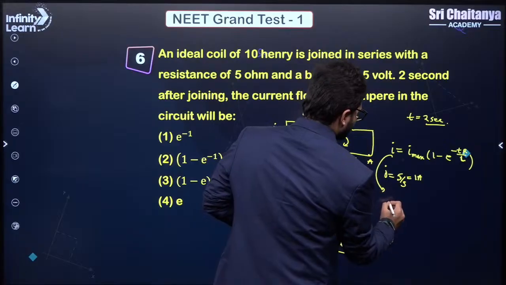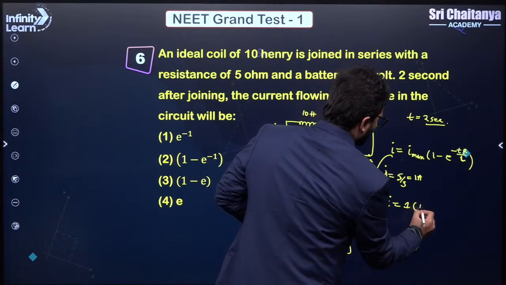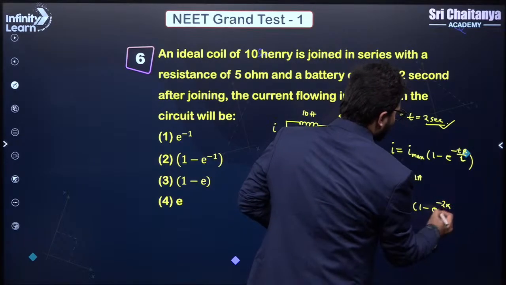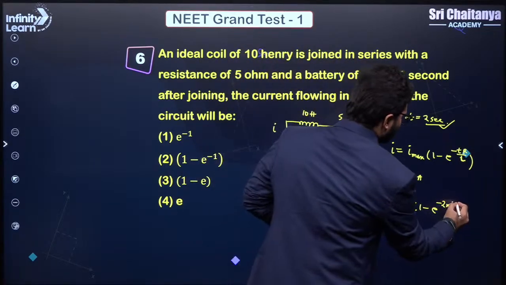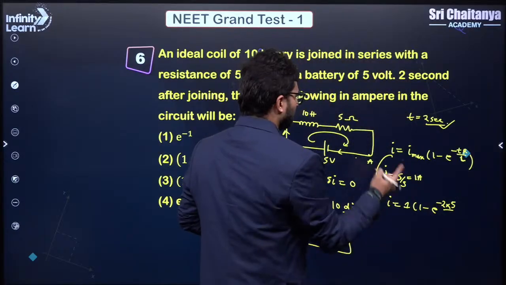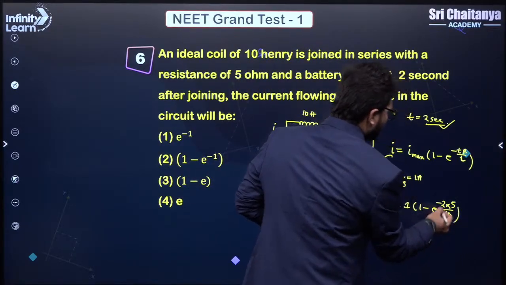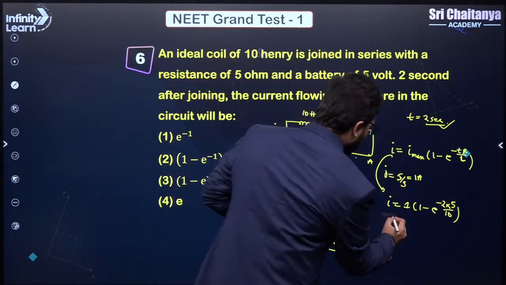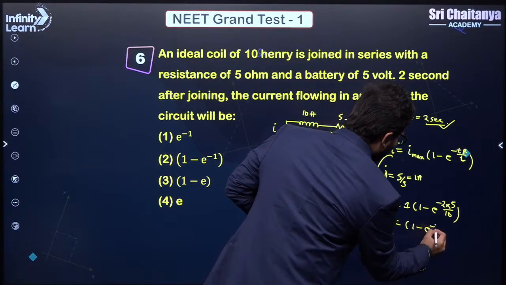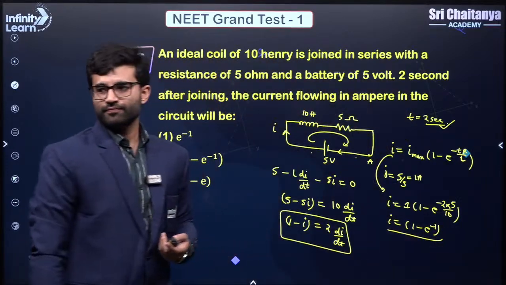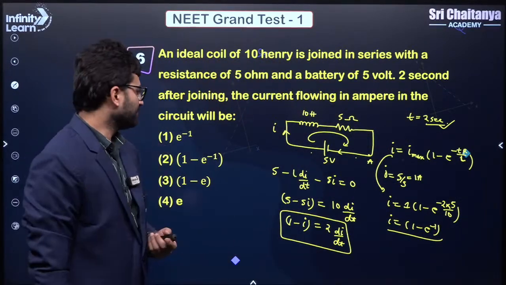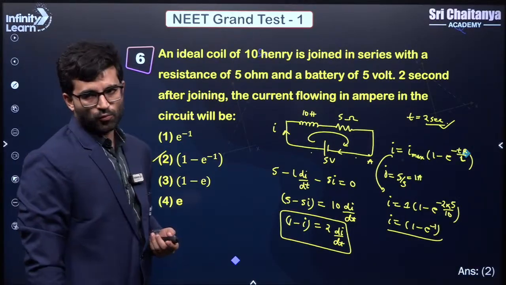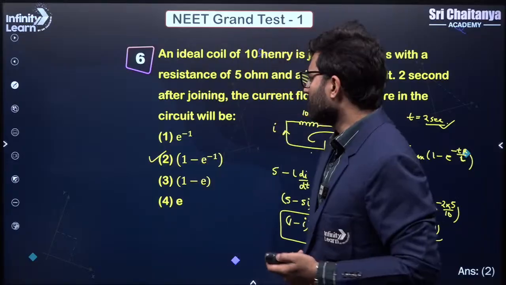Now I'll apply this here. I is equal to I max, which is 1, times 1 minus e to the power minus t. What is the time they are asking at? 2 seconds. So minus 2 multiplied by R, and R is 5 divided by L. L is 10, so you can see that this will cancel out and it will come out as minus 1. So I will come out as 1 minus e to the power minus 1. So our answer is 1 minus e to the power minus 1. That is how we will do this.